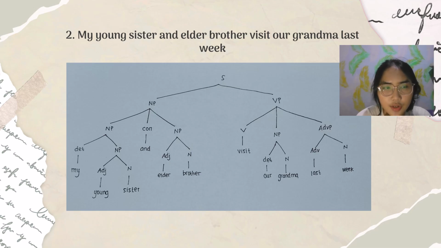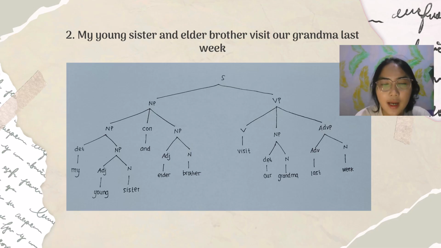My young sister and elder brother is the subject, so it is connected with the word and. The first branch is NP. Here is a determiner and NP.